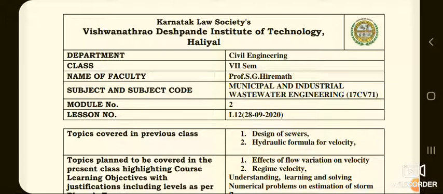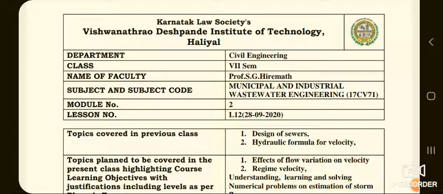The maximum permissible velocity at which no such scouring action will occur is known as non-scouring velocity, and it mainly depends on the material used in the construction of sewers, and it differs for different types of sewer materials.